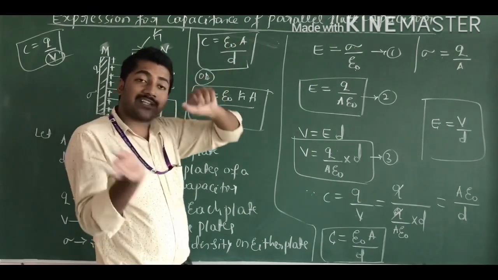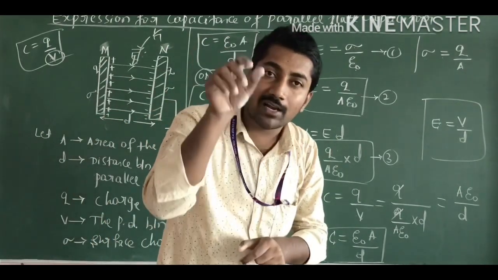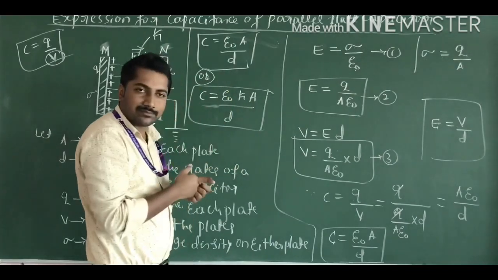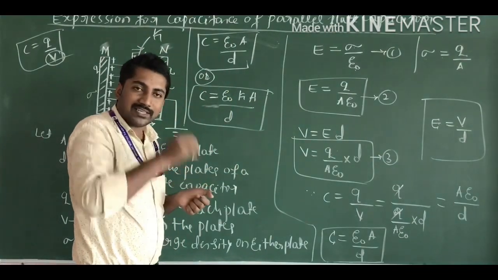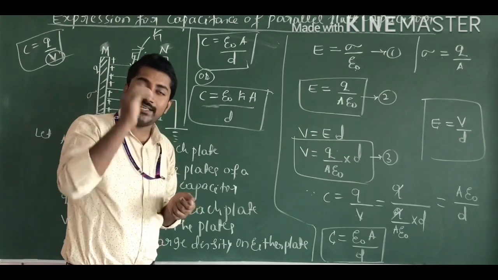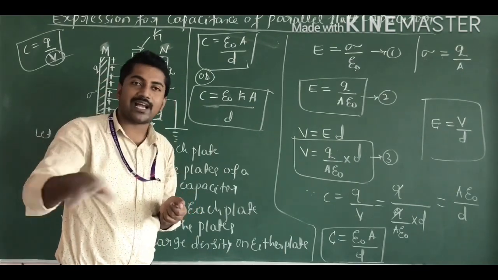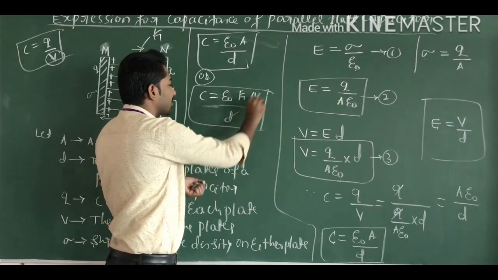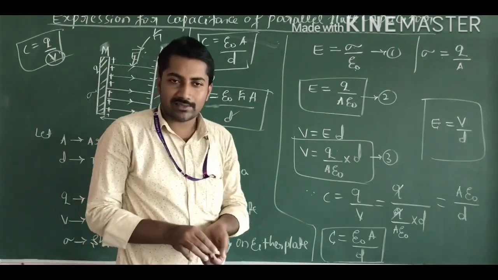Now, on what factors does the capacitance of the parallel plate capacitor depend? From using this formula, it is very simple. The capacitance of a capacitor is directly proportional to its area, directly proportional to its dielectric constant, and inversely proportional to its distance.